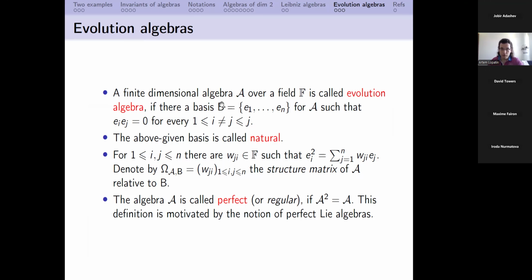And so here's the definition. We have an arbitrary field F. Here I will consider only the case of finite dimension, but the case of infinite dimension can also be considered. An algebra is called evolution if its table of multiplication is diagonal. What does it mean? It means that there is some basis, called a natural basis, such that the product of two elements with different indices is always 0. So if you consider the table of multiplication of this algebra, then it is diagonal.